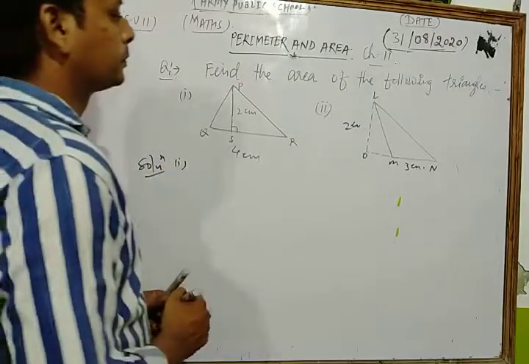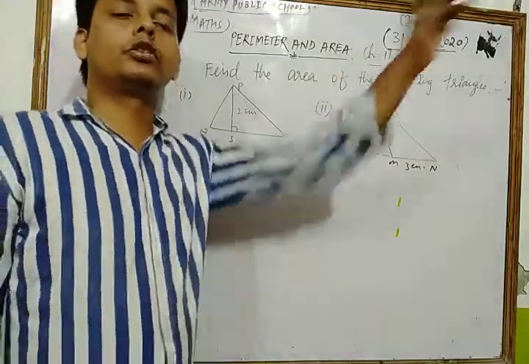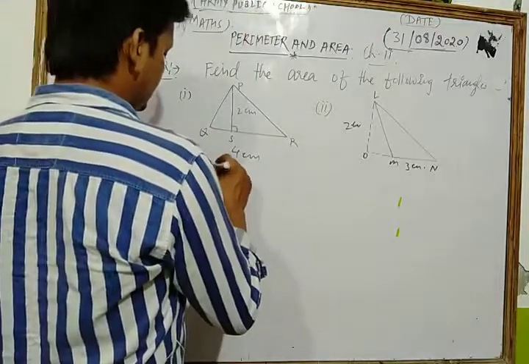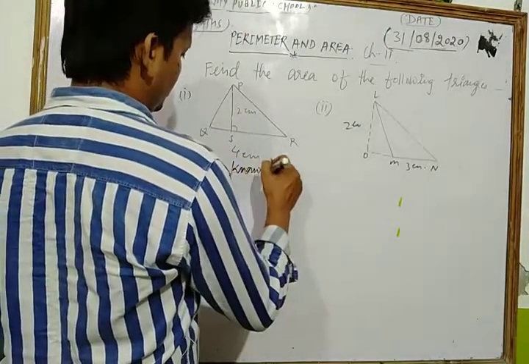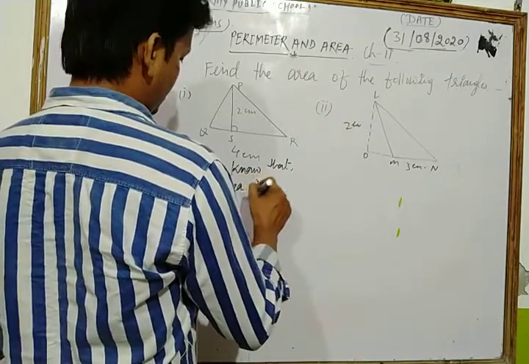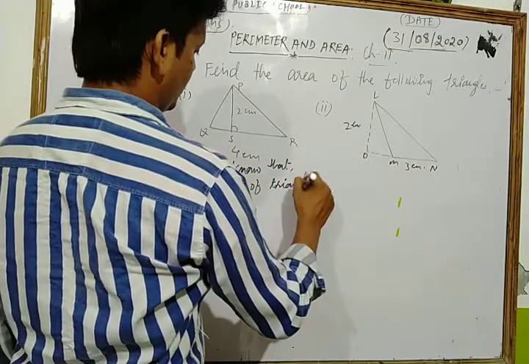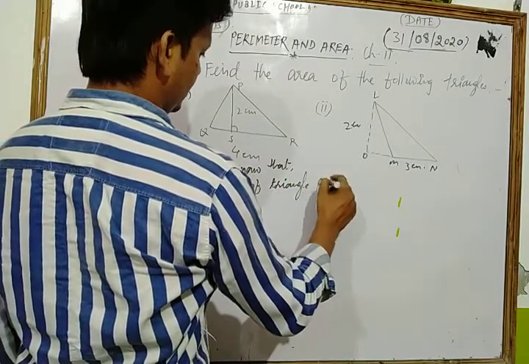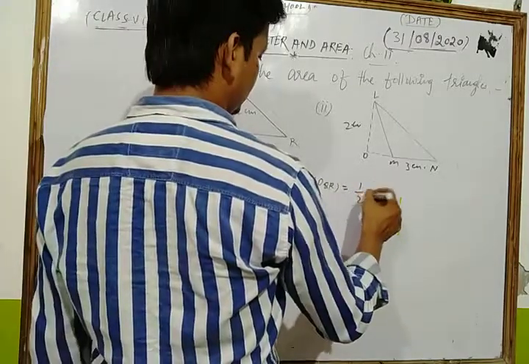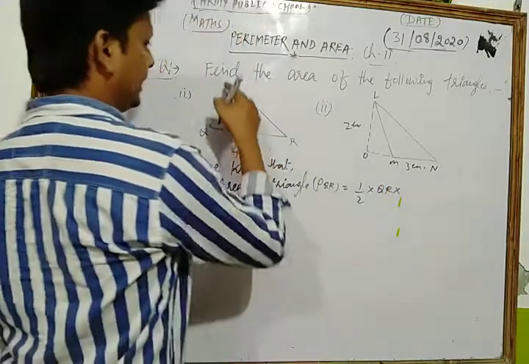Dear students, in this triangle, we know that the formula for area of triangle is 1/2 base into height. First of all, we know that area of triangle PQR is 1/2 base as QR and their corresponding height as PS.